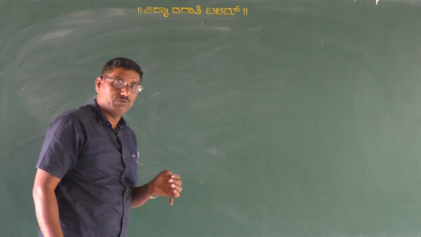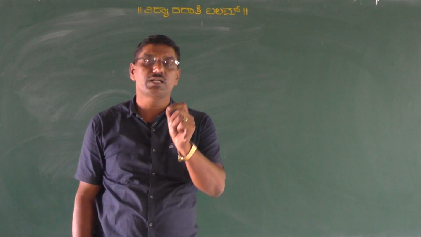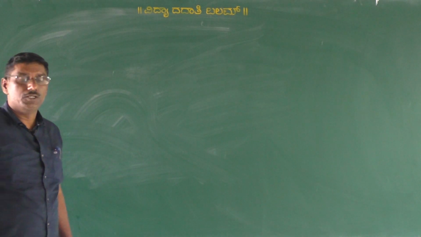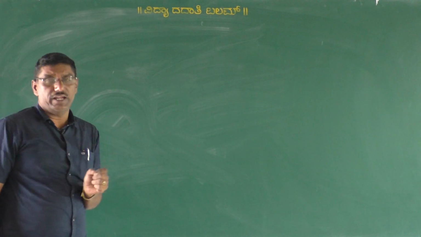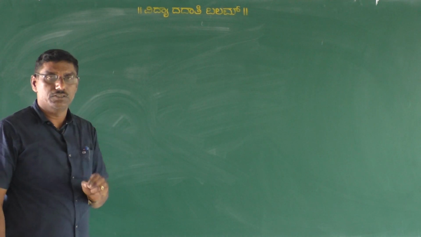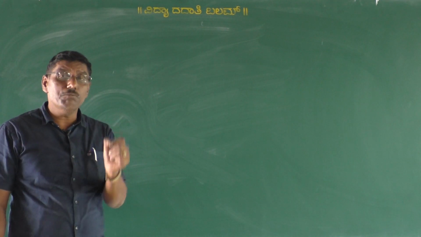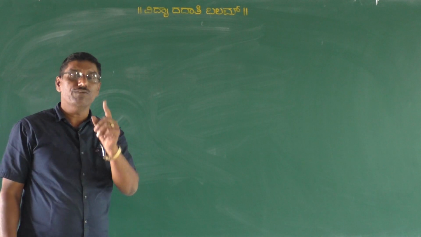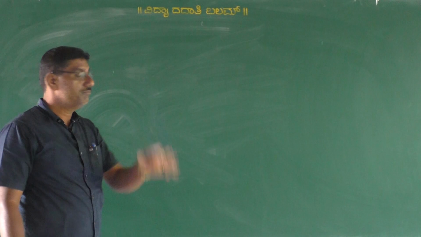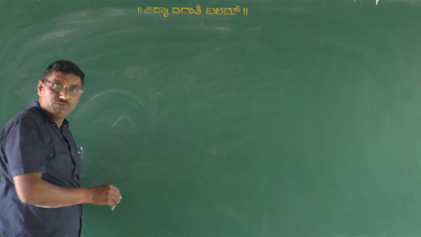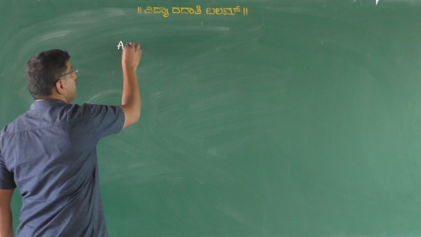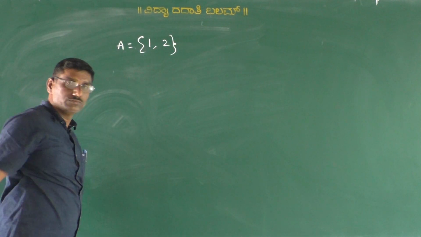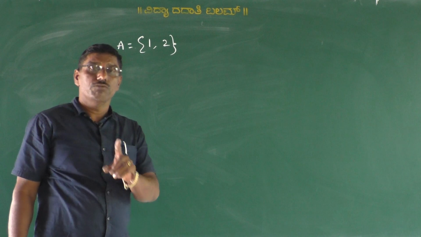We know, my dear students, in the last class we discussed about the subset, isn't it? How many subsets we can write for a given set? That depends upon the number of elements of a given set. For example, we consider a set A is equal to set of all 1, 2. We know we can write